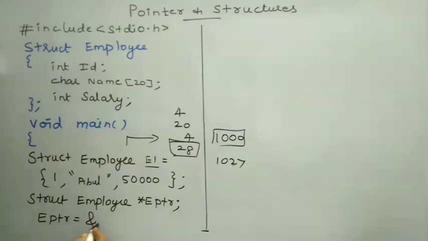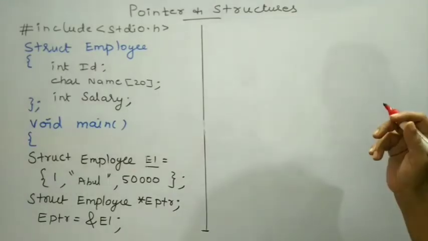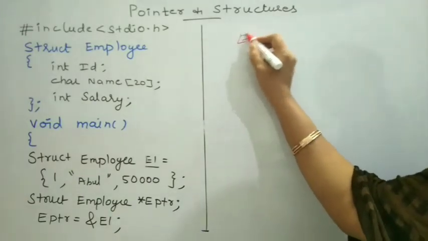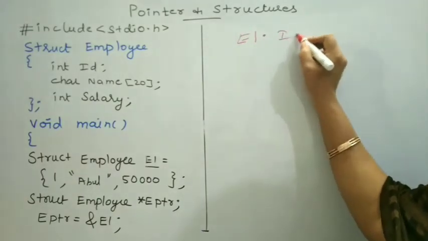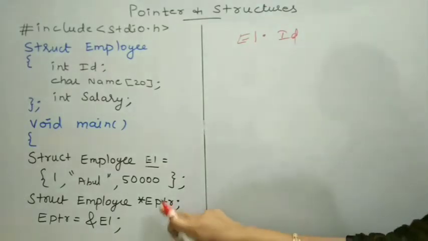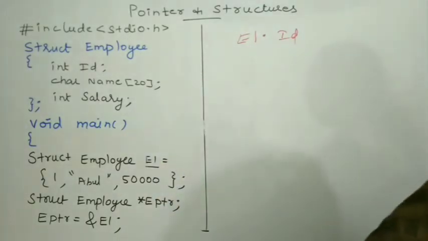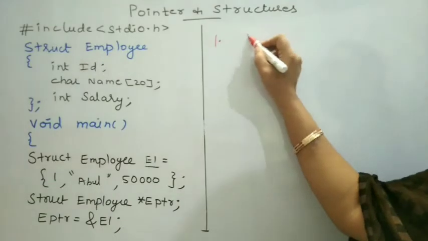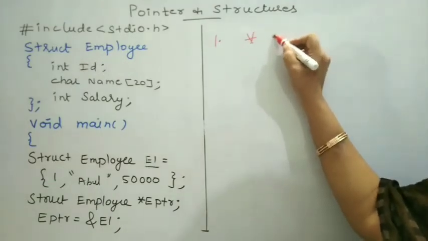If I use ampersand E1, that is starting memory address allocated for the structure variable E1, that is memory address 1000, will be stored in this pointer variable. Then using this pointer variable, how to access the data members? Using structure variable, if I want to access the data member, structure variable dot operator and then data member. Using pointer variable, if I want to access the data member, then we have two different methods. First one is using indirection operator combined with this dot operator.